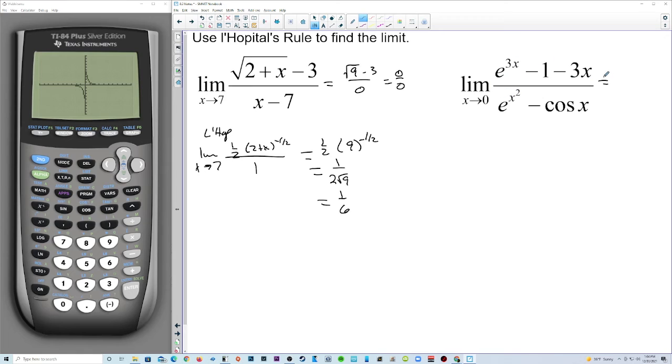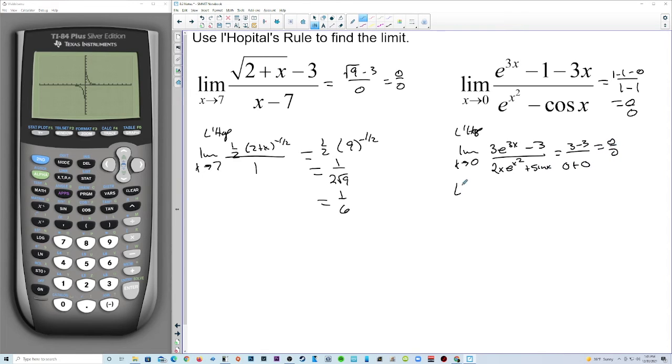If we plug 0 in here, we get 1 minus 1 minus 0 over 1 minus cosine of 0, which is 1. So we get 0 over 0. Let's do L'Hopital's for this. Limit as x approaches 0 of 3e to the 3x minus 3 over, oh boy, 2x, because that's chain rule, e to the x squared plus sine of x. Now what happens when we plug 0 in? That's going to be 1, so 3 minus 3, 0 over 0 plus sine of 0 is 0. All right, so we get 0 over 0.